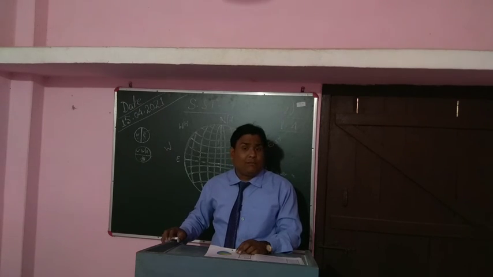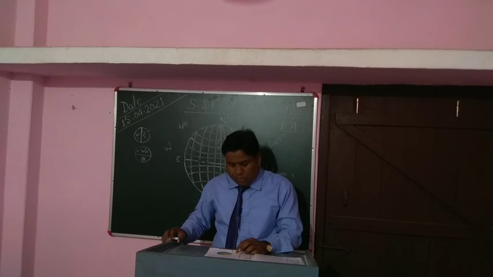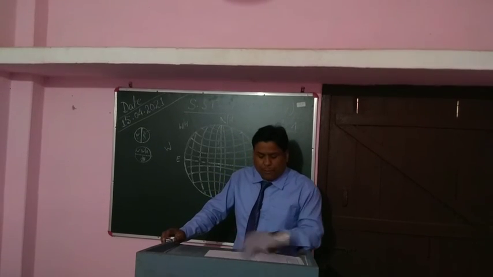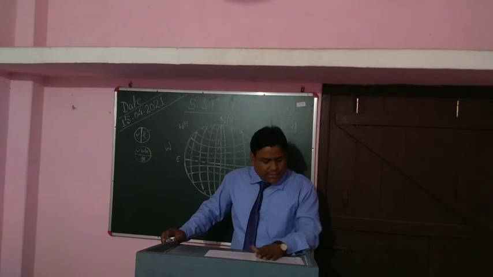What will be the definition of the global grid? You can see in the book on page number 5. The network formed by the intersecting lines of latitude and longitude is called the global grid. This definition you have to note down in your copy, and you have to understand it.